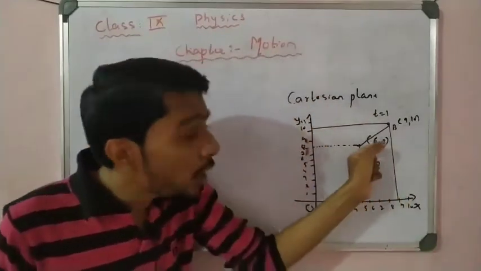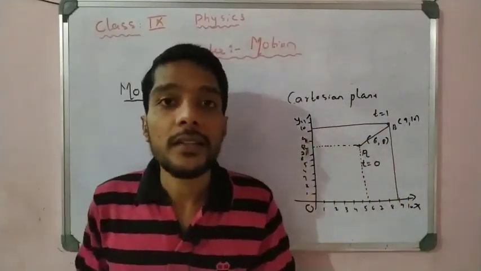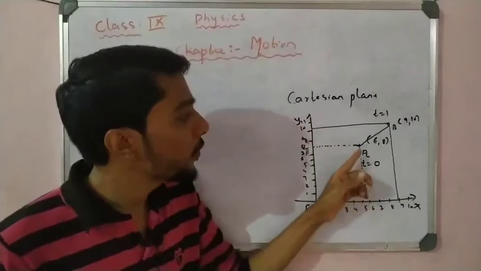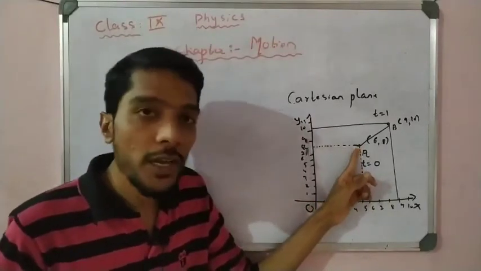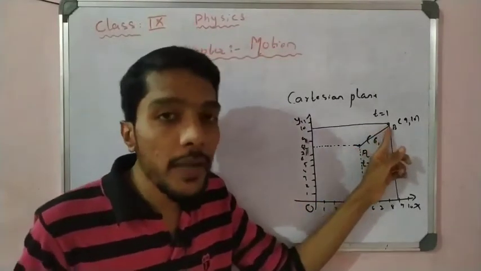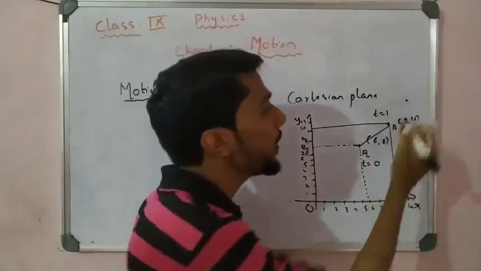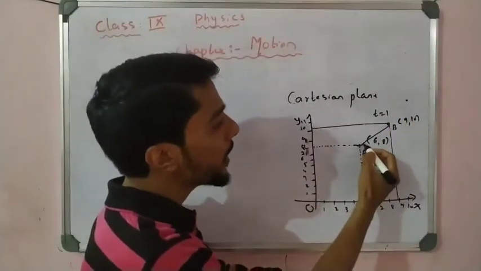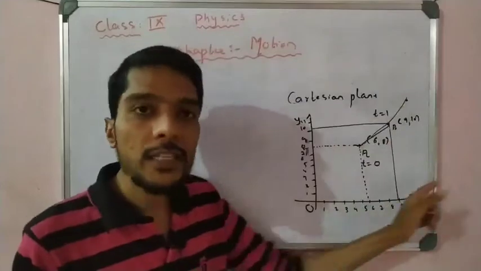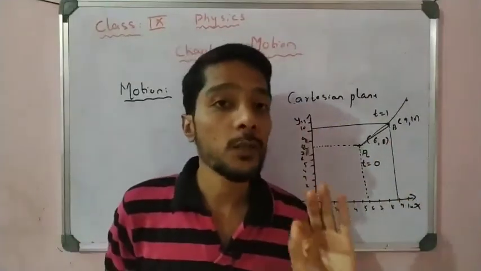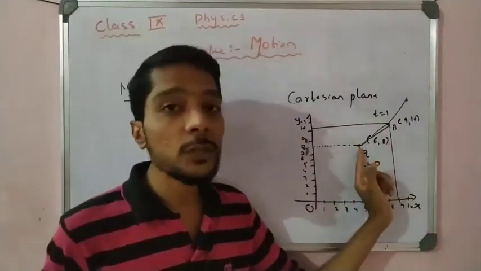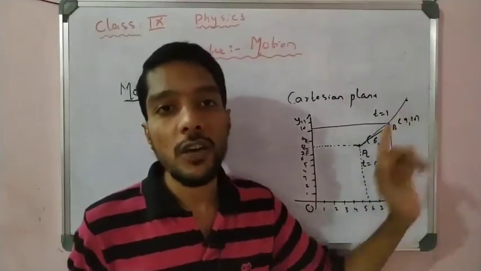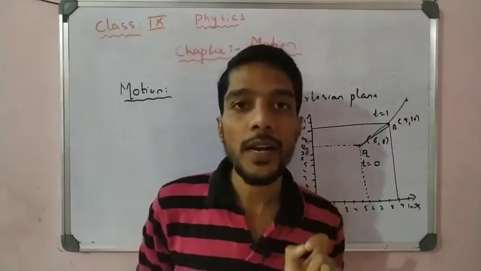If the particle is not changed, what happened here? It is at rest. But you observe that the first particle is present in this position, and after some time the particle comes here, and after some time the particle comes here. So what happened? We observe that the particle is in motion, the particle is moving. That is called motion. So what is motion? The particle changes its position at all instants of time. That is called motion.